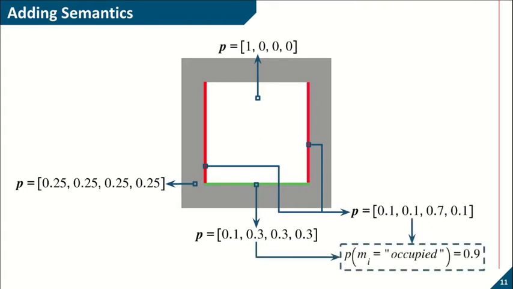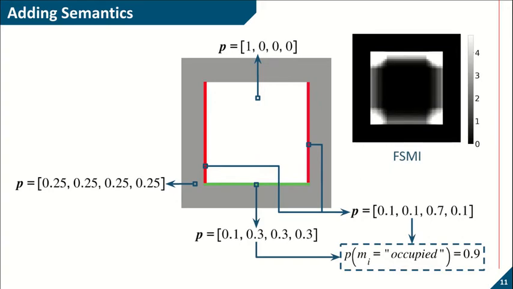Using an information measure solely based on occupancy similar to FSMI, we expect to see that visiting all three walls would yield the same amount of information since they have the same occupancy probability. This can be verified by obtaining the information surface for FSMI, which shows equal information for all three walls. On the other hand, our information measure is capable of capturing per class uncertainty.